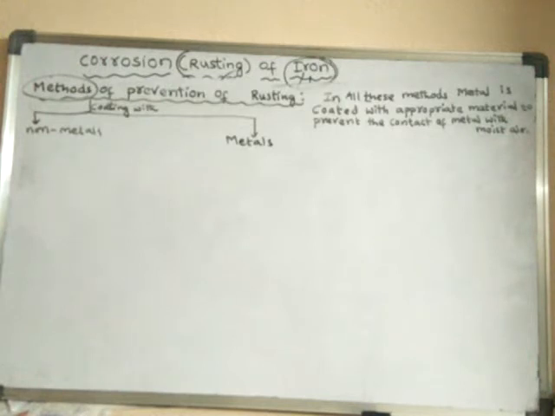Due to this, there is a heavy loss of the metal, and the metal surface is gradually lost layer by layer, and the metal will become weak. So in order to prevent this, there are several methods of prevention of rusting. So we will learn all those methods.